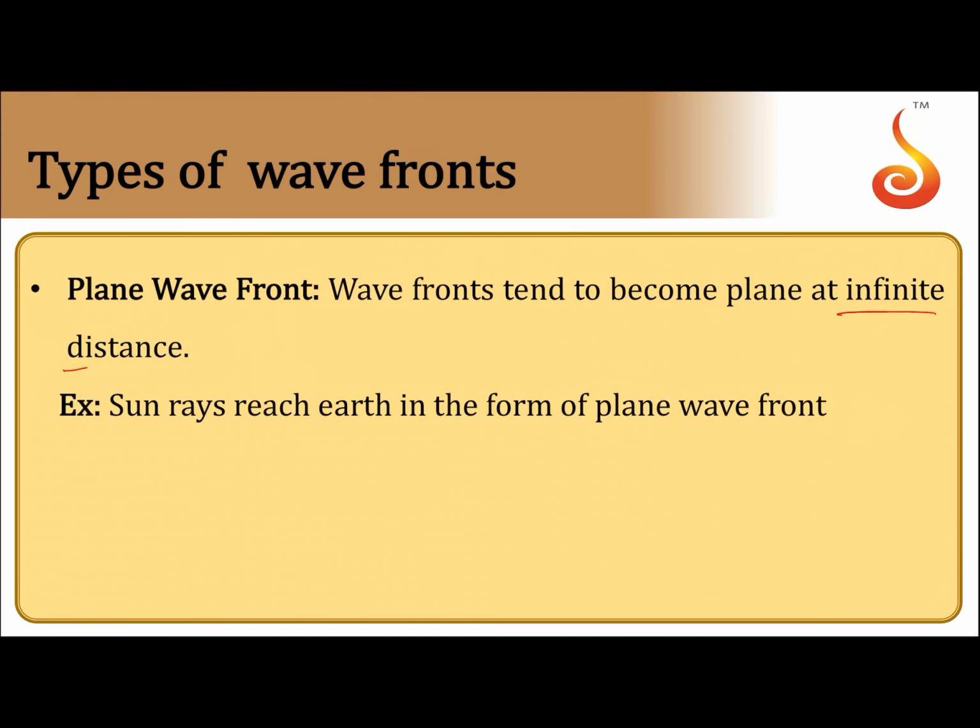Then plane wavefront. Here, wavefronts tend to become plane at infinite distance. If the distance is very large, spherical wavefronts and cylindrical wavefronts become plane. So, sun rays reach the earth in the form of plane wavefront. It is similar to the fact that if the source is at infinity, we get a parallel beam of light. When you have a parallel beam of light, you have a plane wavefront.